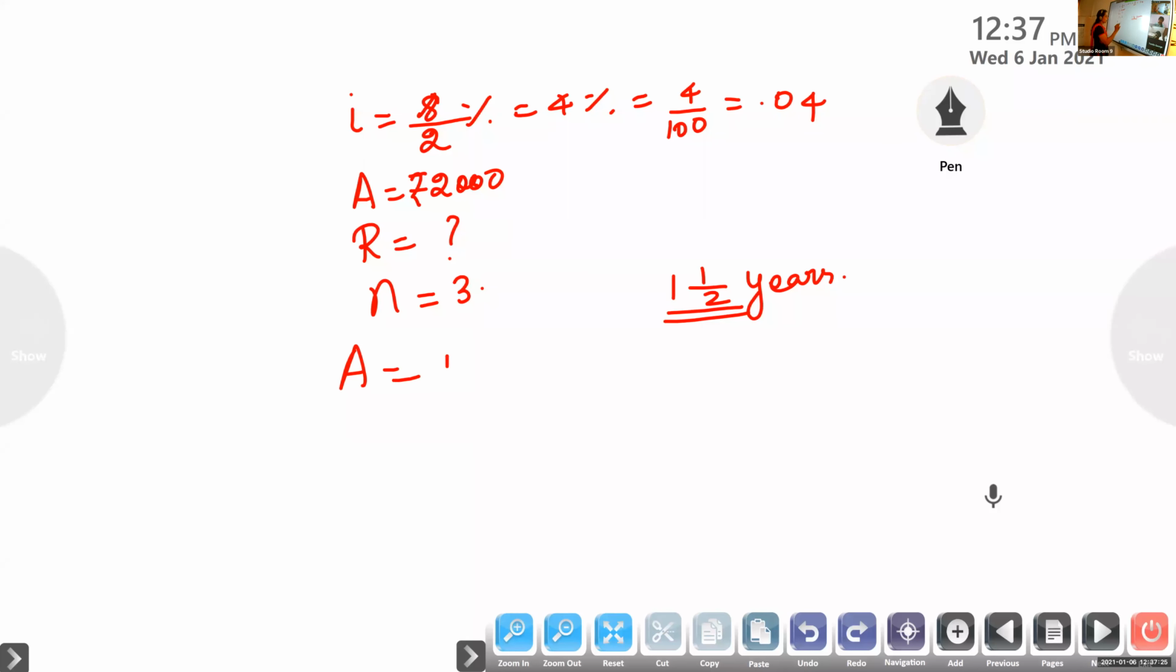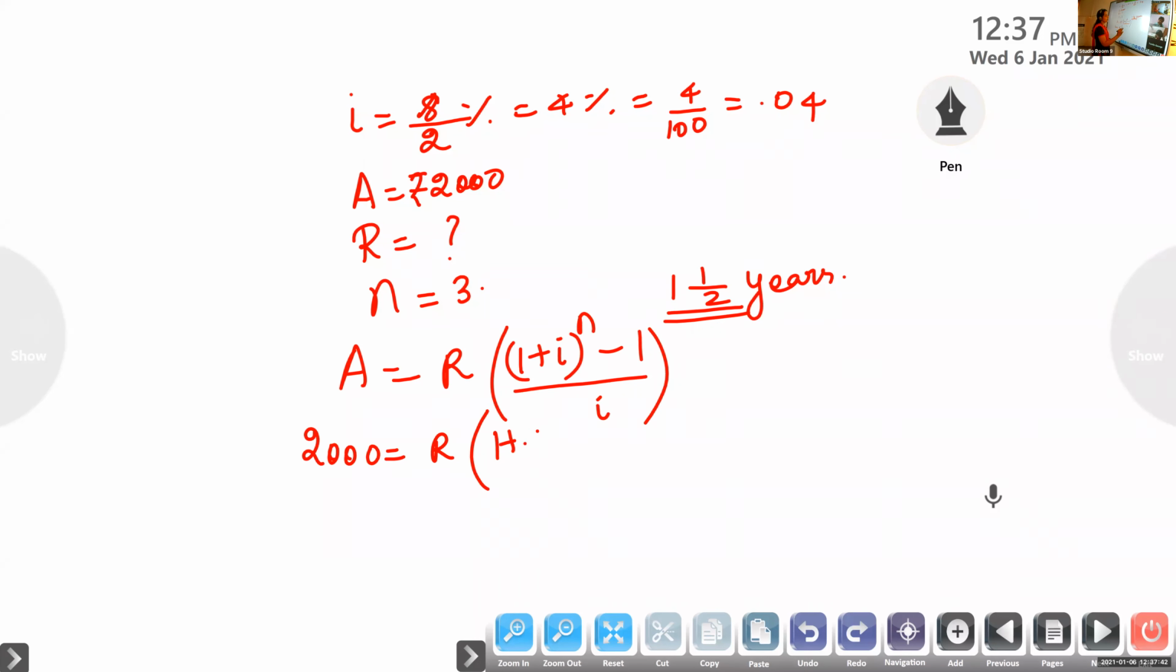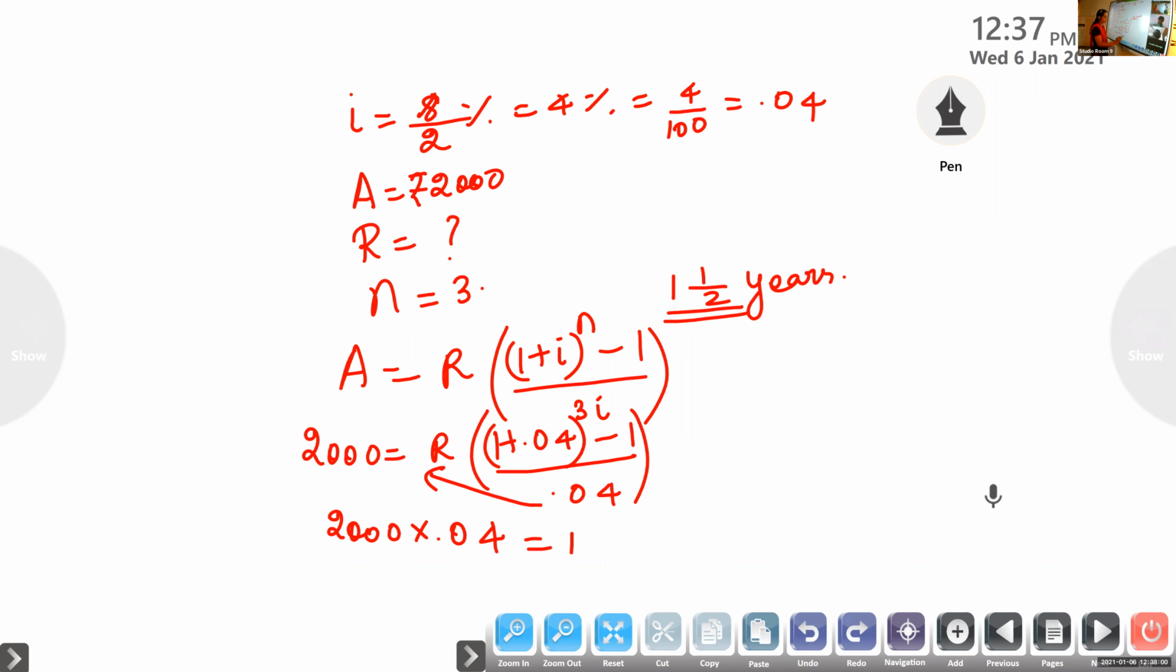A is equal to R into 1 plus I whole raised to n minus 1 by I. So A is given as 2000. 2000 is equal to R into 1 plus 0.04 whole raised to 3 minus 1 by 0.04. So the next step what you can do, this 0.04 you can cross multiply. So 2000 into 0.04 is equal to R into 1.04 the whole cube minus 1.